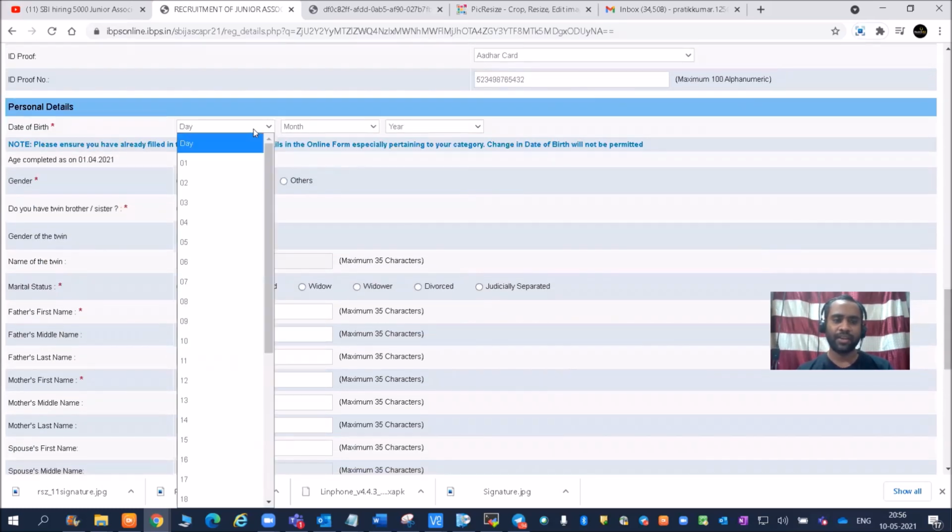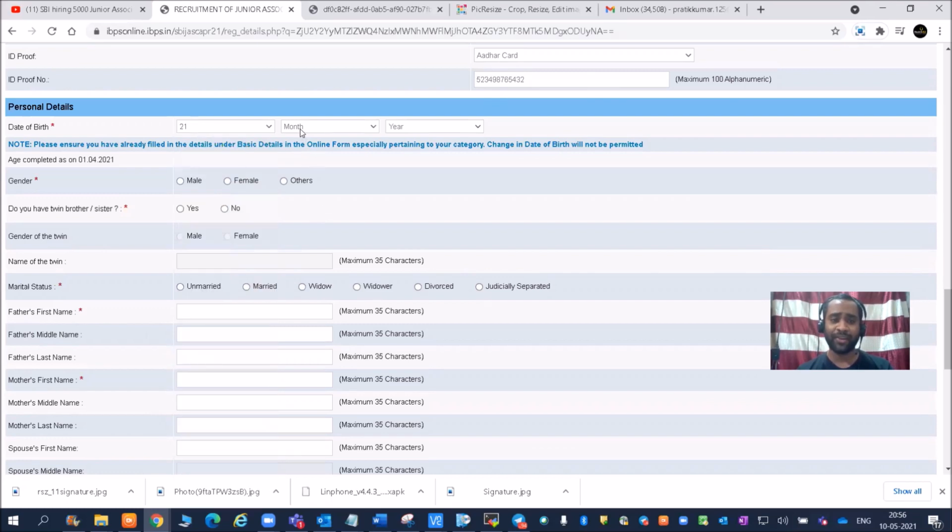Okay, now date of birth. So you have to select your date of birth. Do not copy any data from this particular video, okay? Because this is my data, and that too, it is not correct, right? I'm just filling some random data. So 1993. And then gender. Yes, gender, you have to fill it very carefully. So gender is male.